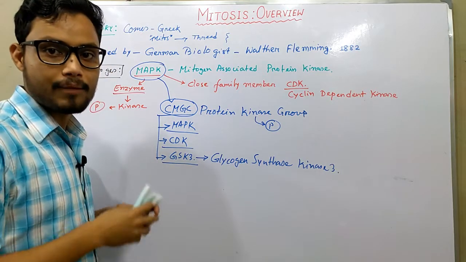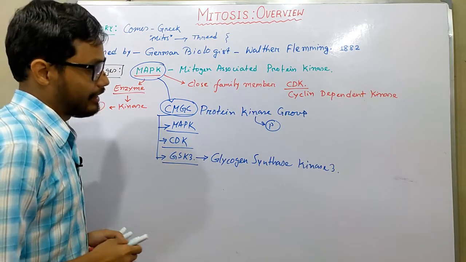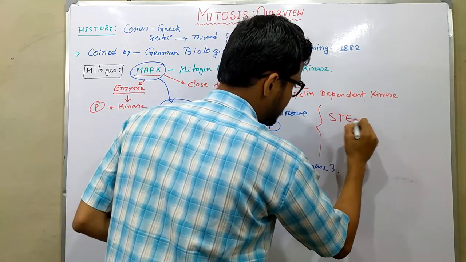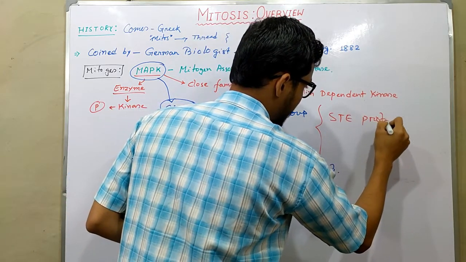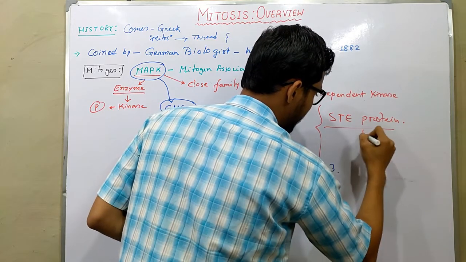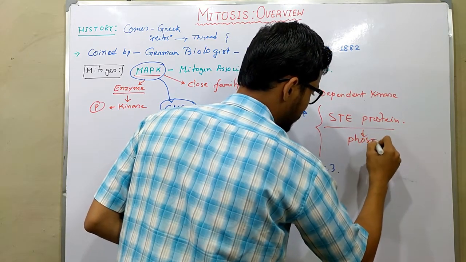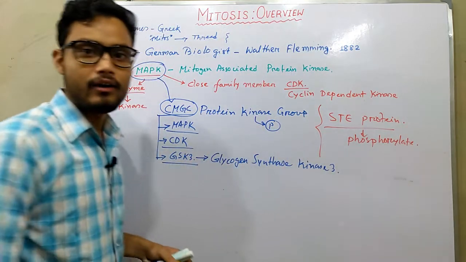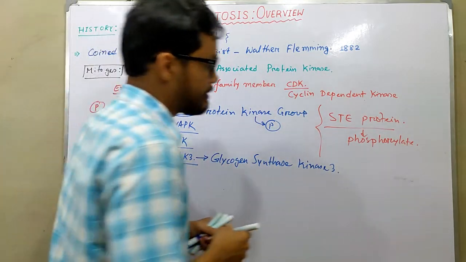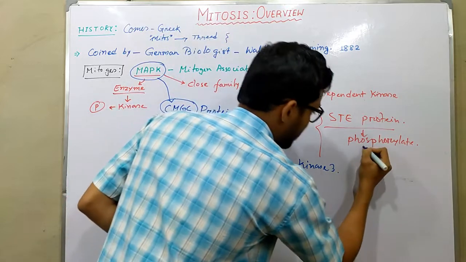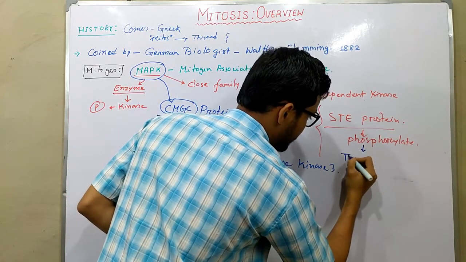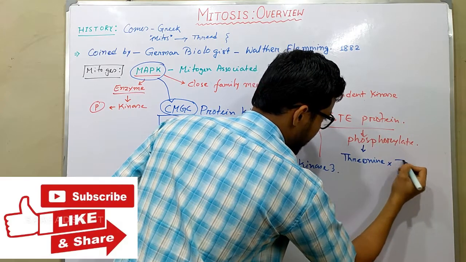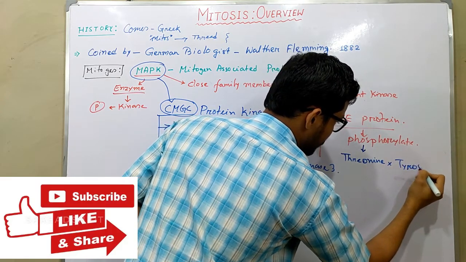The mitogens are activated by another group of proteins known as STE proteins, which phosphorylate particular residues made up of threonine and tyrosine.